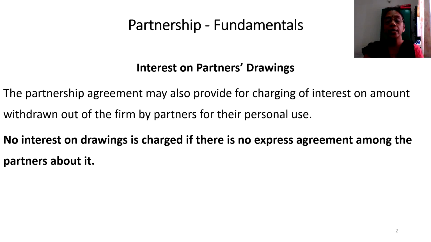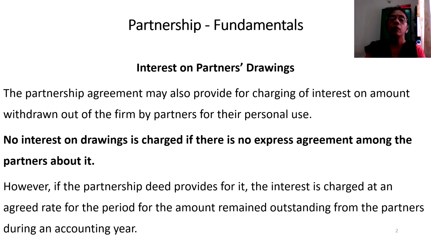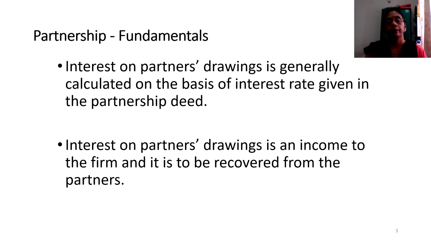What is this express agreement? It is nothing but the partnership deed. When the partnership deed is missing, no interest on drawings can be levied on the partners by the partnership firm. If there is a deed, whatever percentage is provided in the deed as interest on drawings, that much could be collected by the firm from its partners.